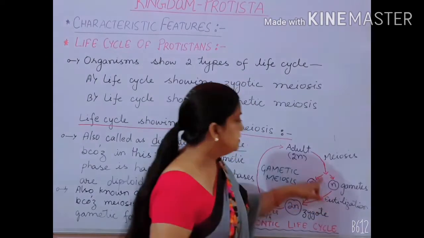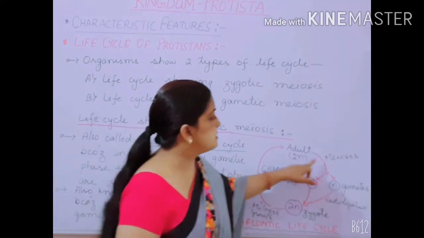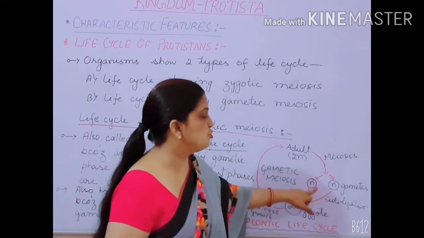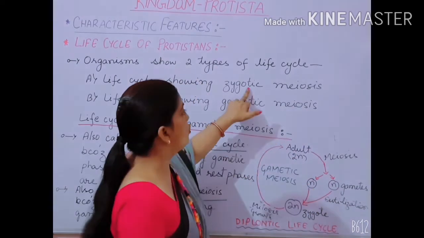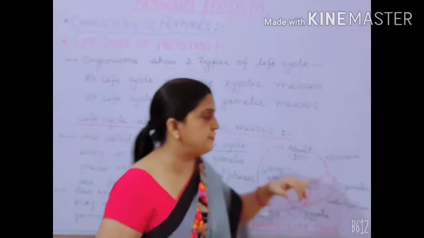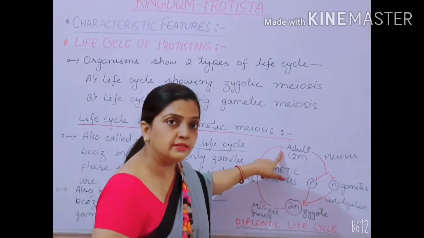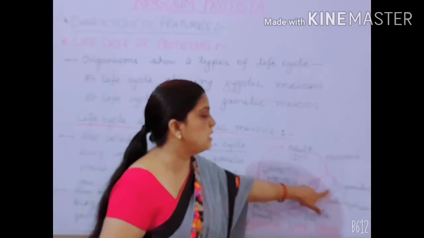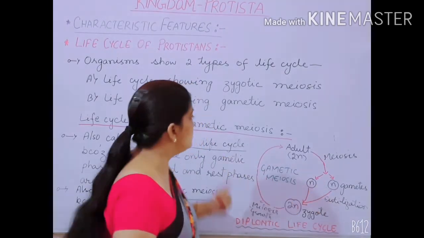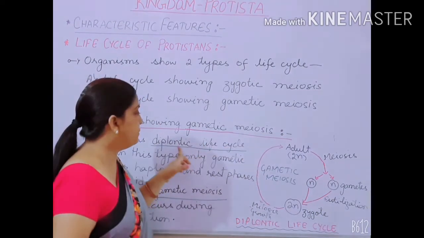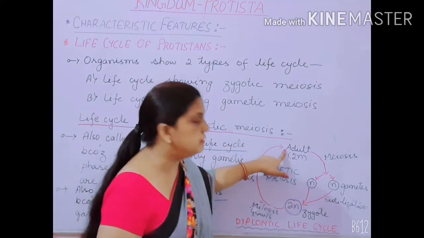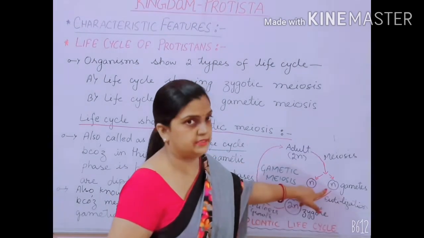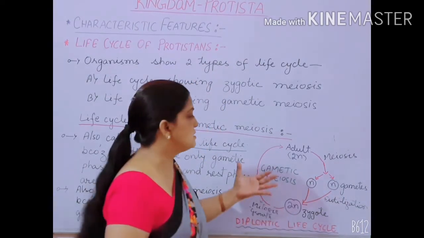You can see here that this diploid adult is undergoing meiosis cell division, reductional cell division, to develop haploid gametes. In the case of zygotic meiosis or haplontic life cycle, the adult was haploid, and that haploid adult was undergoing mitosis to produce haploid gametes. But here, in gametic meiosis or the diplontic life cycle, this diploid adult is undergoing meiosis to produce haploid gametes.